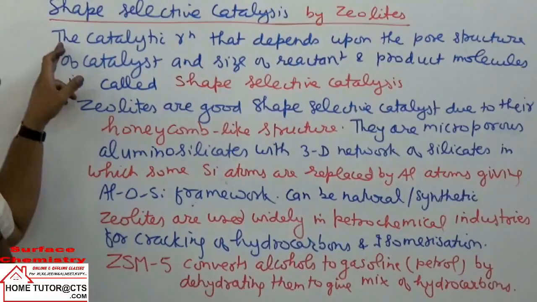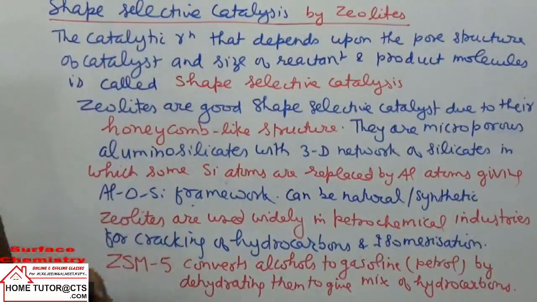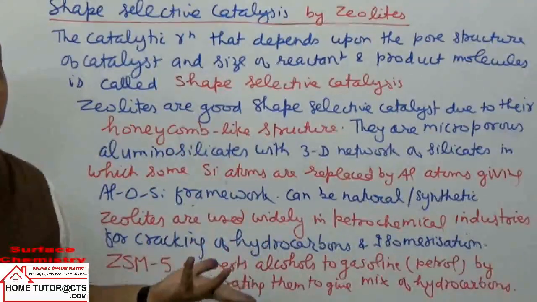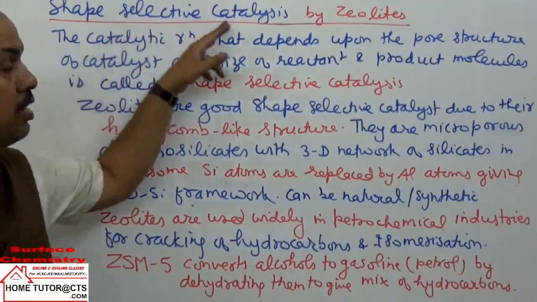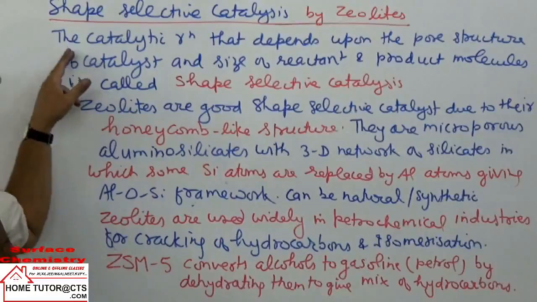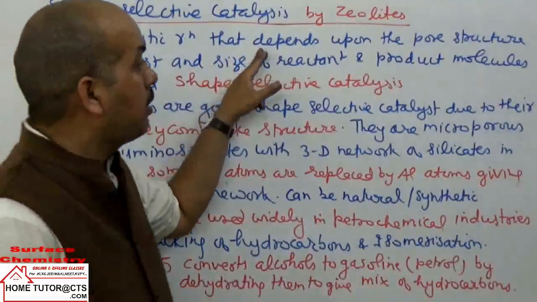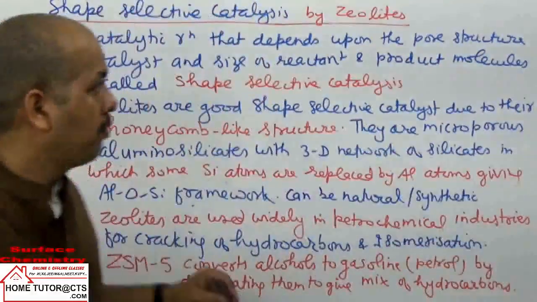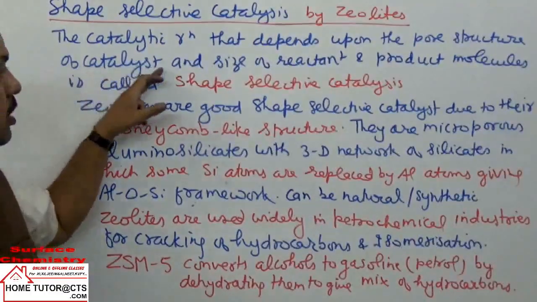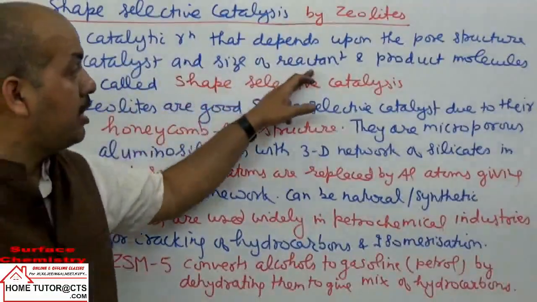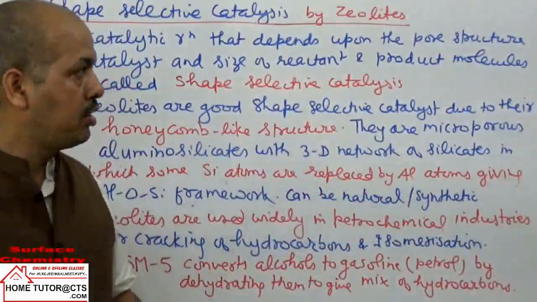So we can take the catalytic reaction. First, what is the meaning of this term here? A question can be given: what is the definition of shape selective catalysis? The catalytic reactions that depend upon the pore structure of the catalyst and the size of the reactants and the product molecules.